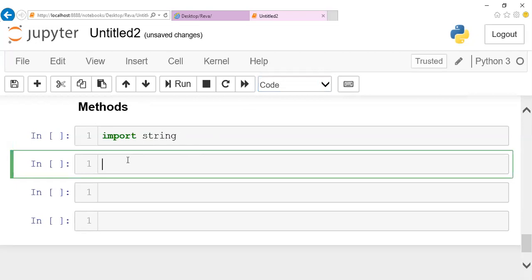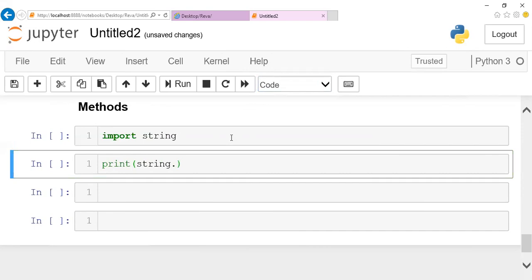The first one we're going to see: if we want to access all the alphabets, A to Z, uppercase and lowercase, to specify or initialize it, I can just mention string dot ASCII letters. If I mention ASCII letters, then just give me a minute.